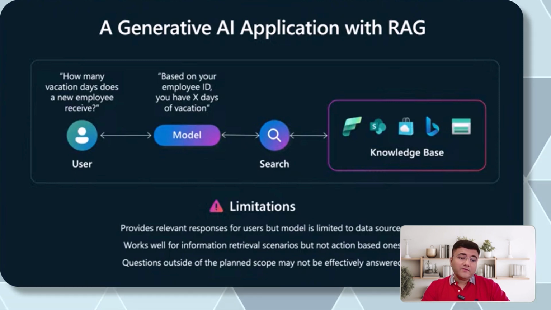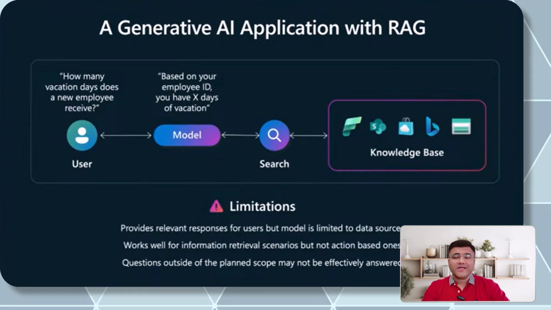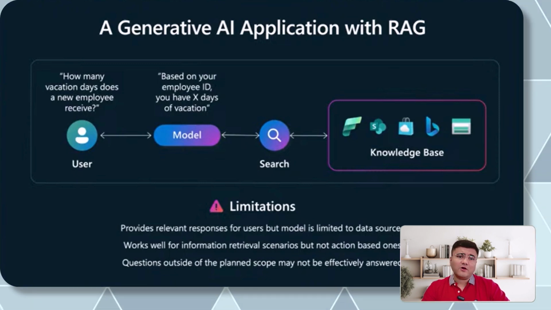It works well for information retrieval scenarios, but not for action-based ones. And questions outside the planned scope may not be effectively answered. There are chances that your generative AI application is going to say that I don't know anything about this particular thing because it's out of the scope of my knowledge base. Possible. So with all these steps, we have improvised step by step, and basically, we are trying to make things better.